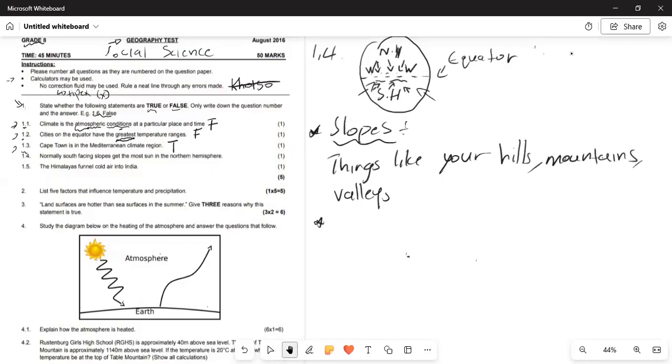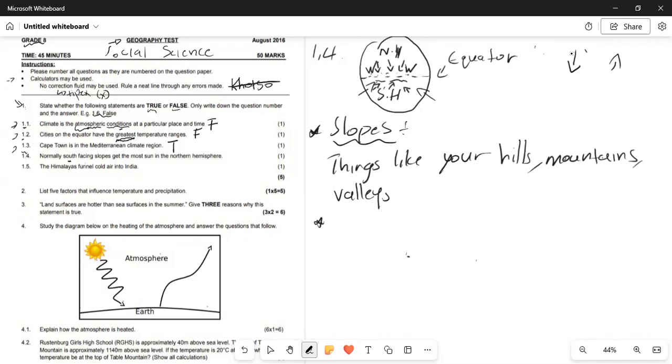All right? Because what they're facing, they say south facing. So what do we mean by south? South, north. So south is down, north is up. So south facing, these slopes are facing downward. And why do they get more sunlight? Because they're situated in the northern hemisphere. It's because the sun shines directly to the equator. Remember, to the equator. Now it becomes direct to those slopes. So you understand. So if they are south facing and they're facing in the what?